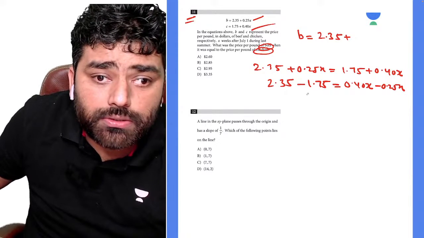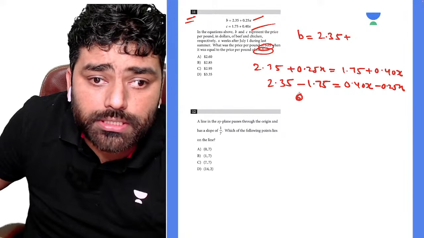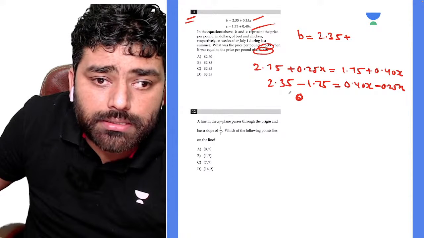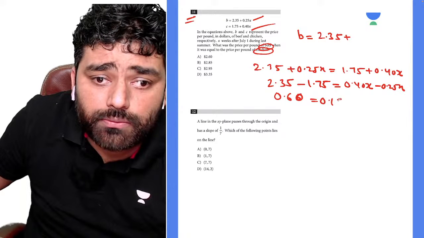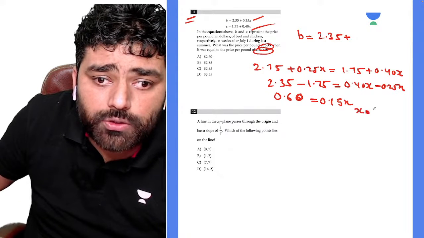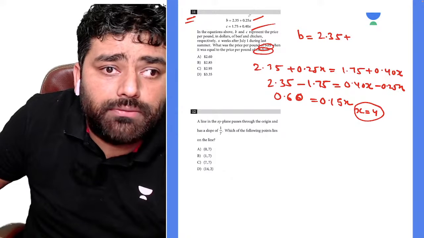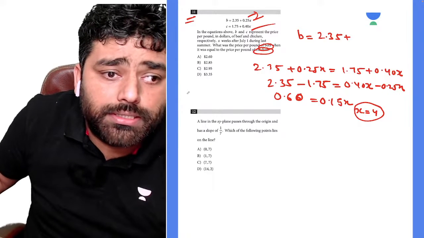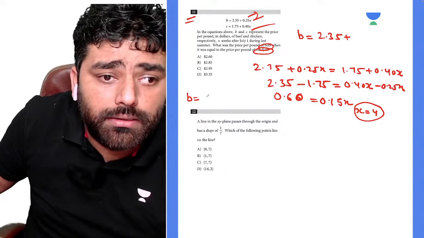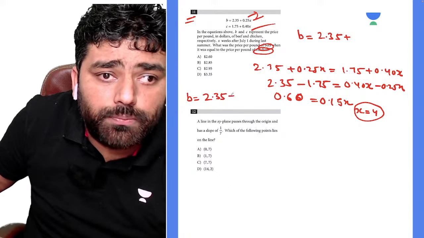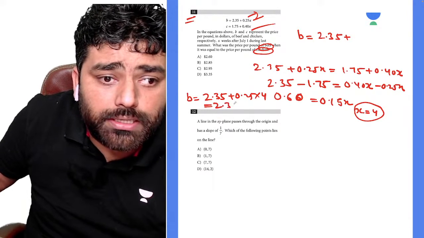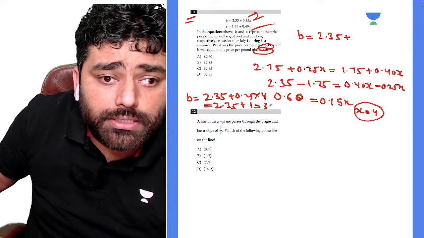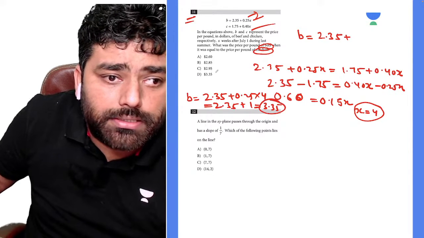When you solve it, this is going to be 0.6 is equal to 0.15x. That means x is going to be 4. Okay. And if you plug in x equal to 4, what is the value of b there? That is 2.35 plus 0.25 multiplied by 4. That is 2.35 plus 1, which is equal to 3.35. That's the answer.